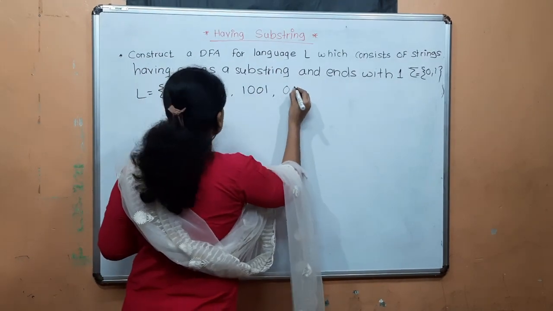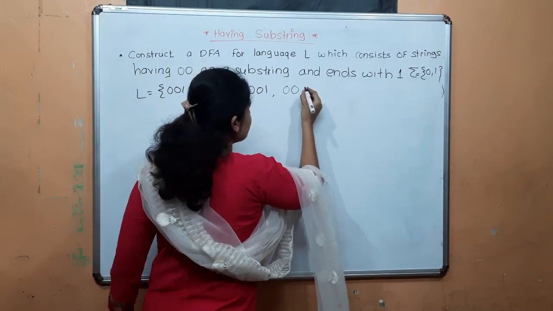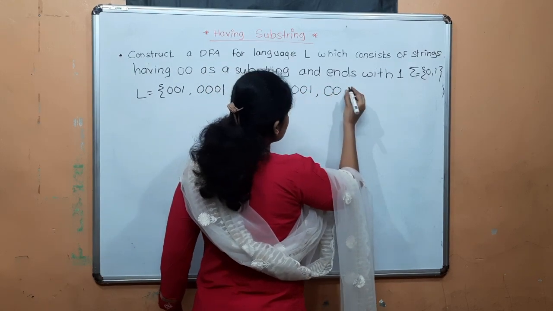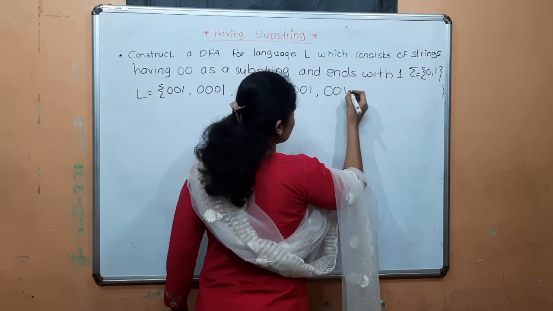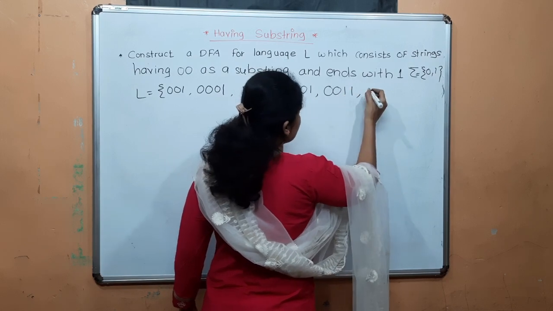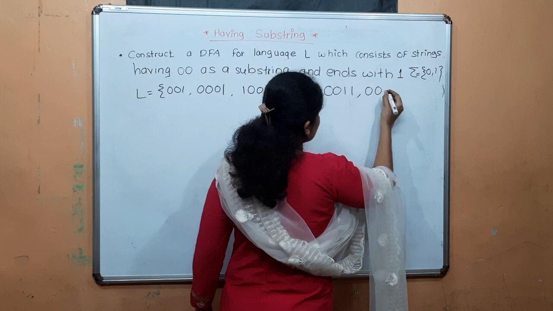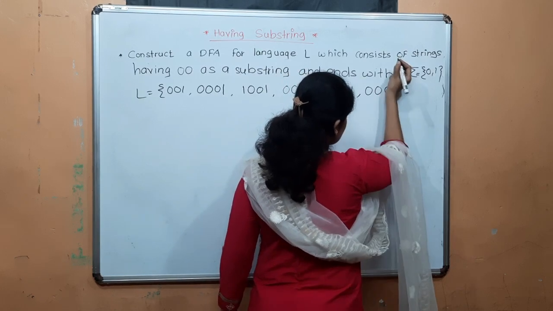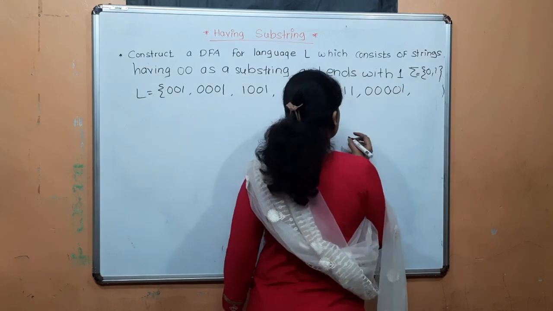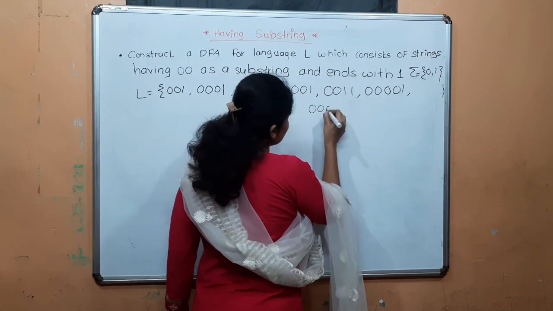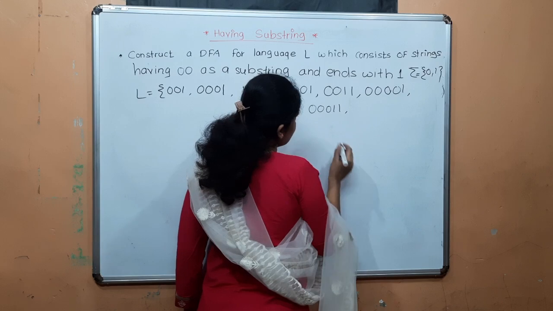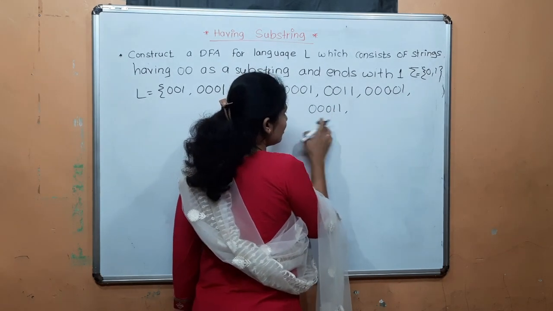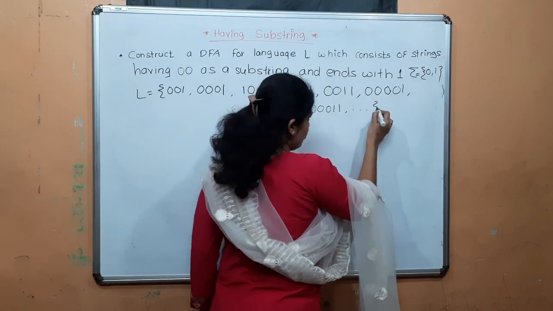Now see here, having 00 and ends with 1, in between 0 can occur, having 00, then 1 can occur in between, then having 00, then 0001, then 00011. That means having 00 and ends with 1, and so on.